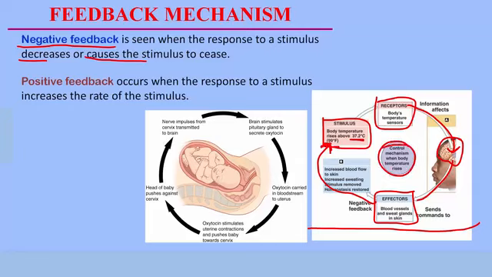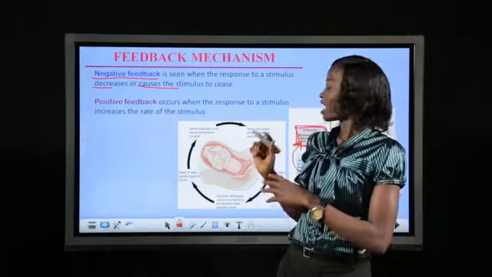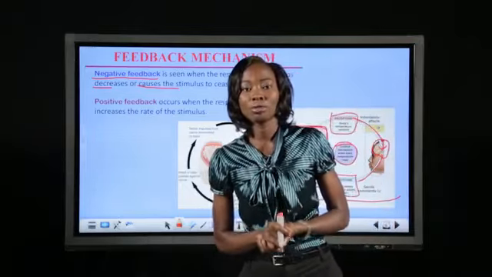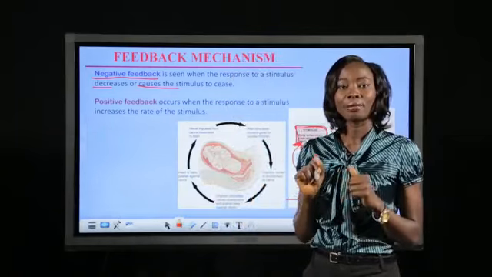Remember, in this case, the signal told the initial temperature to stop working, or it reduced it to normal. It reduced the increasing body temperature to a value of 37.2 degrees centigrade, which is normal and suitable for the body. So because the response to that stimulus decreased or reduced the initial stimulus, we can call that a feedback